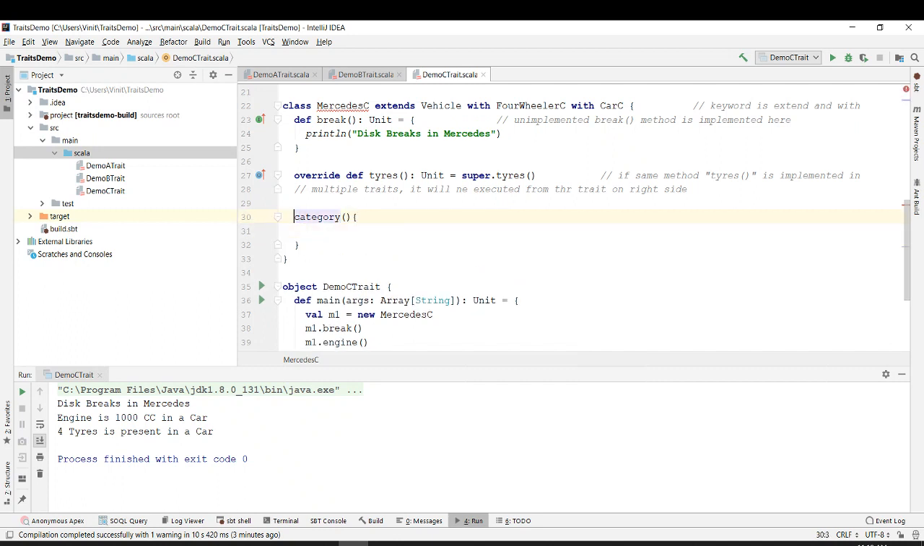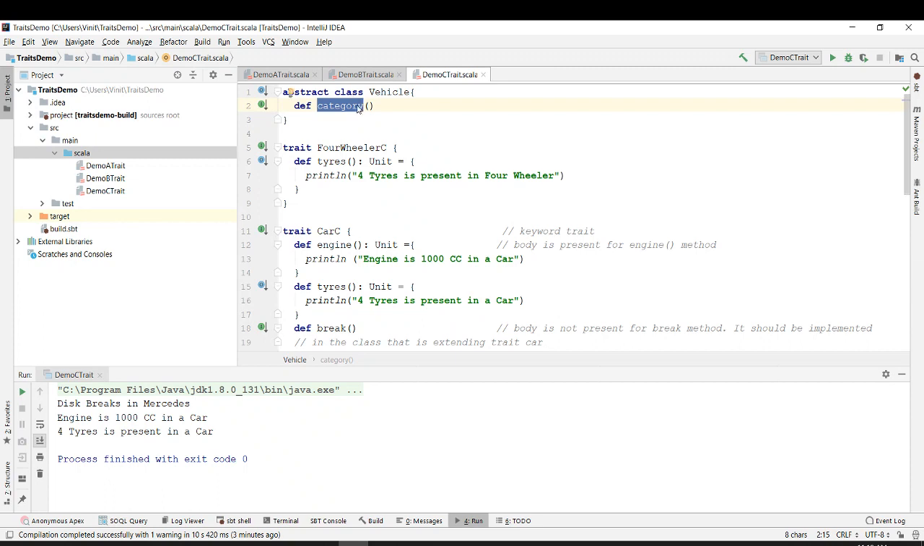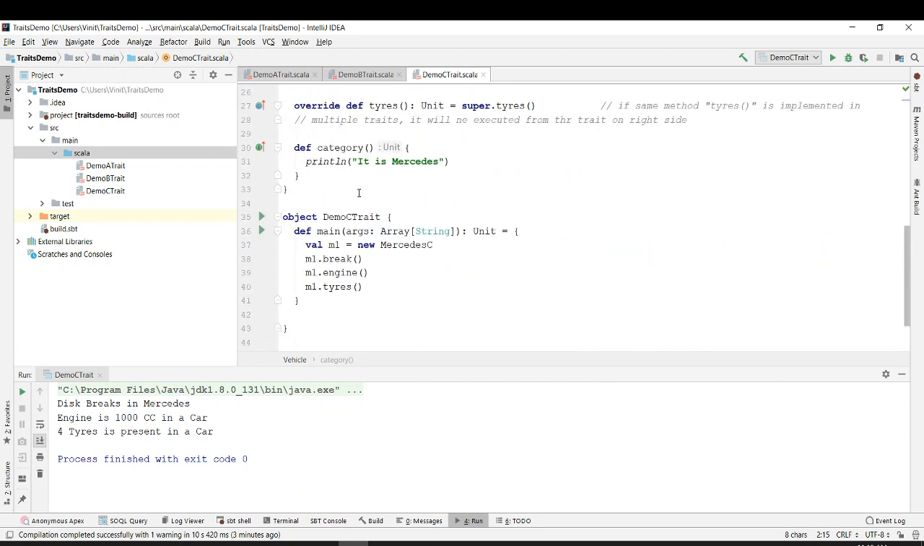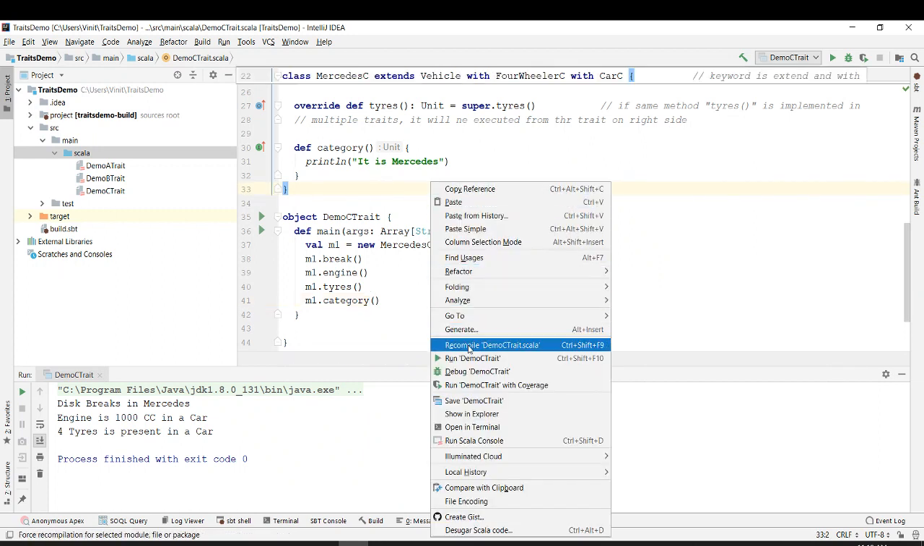And define the category method, and let's say print it is a Mercedes. Okay, because it's a Mercedes, right? So what I have done is over here I defined a category function which was not having a body, and over here I am defining its body that it is a Mercedes. And let's say if I do m1 dot category, so it will print it is a Mercedes.